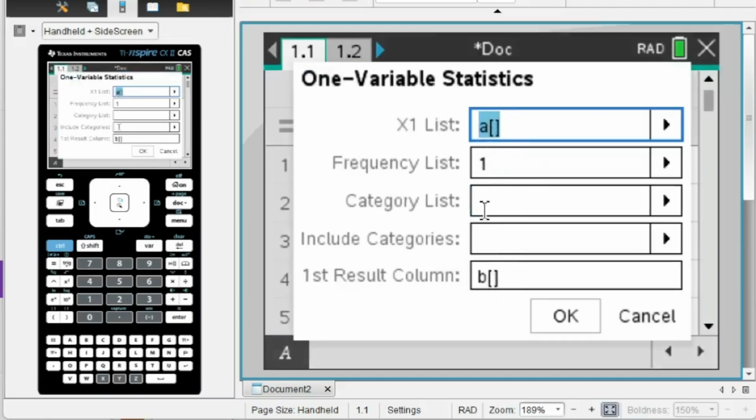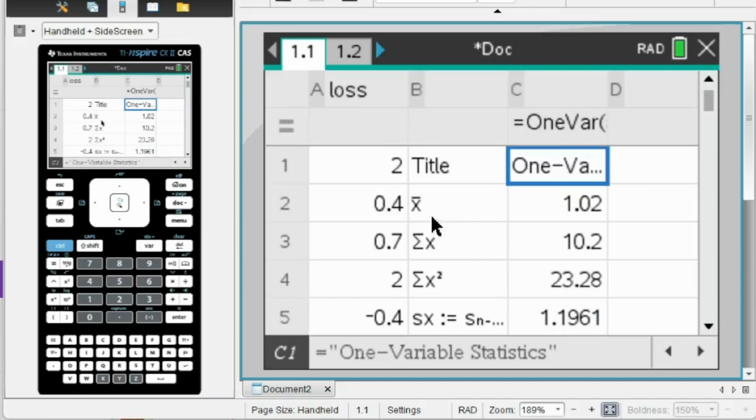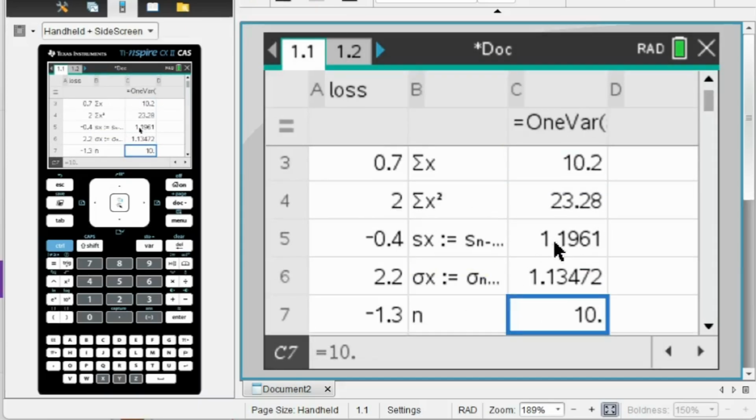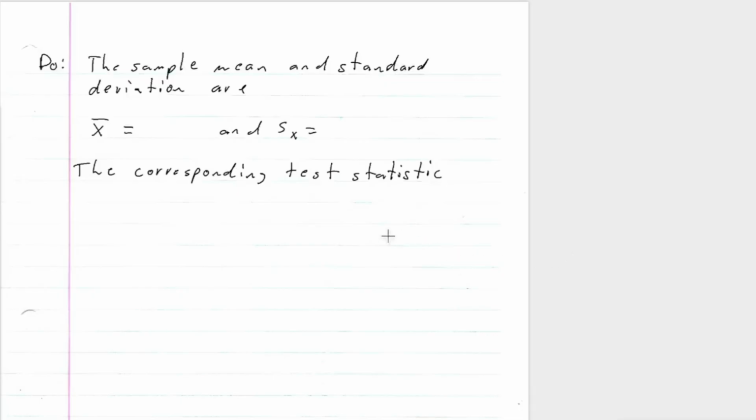It's in A column, and we want our results in the B column. So there it is. So X bar is 1.02, and the sample standard deviation is 1.196.